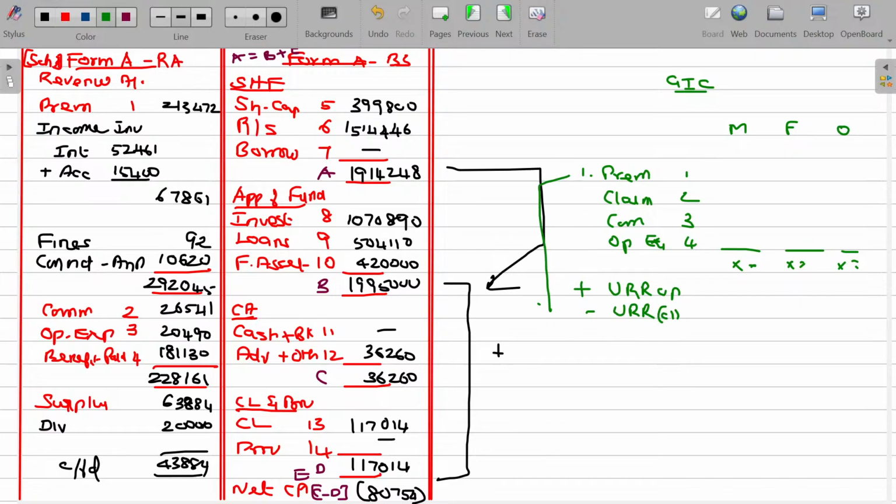Closing unexpired risk reserve should be calculated at the rate of 50% or 100% on the net premium. Final value will be your surplus. This is how the revenue account is prepared in case of a general insurance corporation. It's very simple. Not only that, you need to prepare the profit and loss account also. First set you write income, second set you write expenses. What is the income? All the three will be your income.